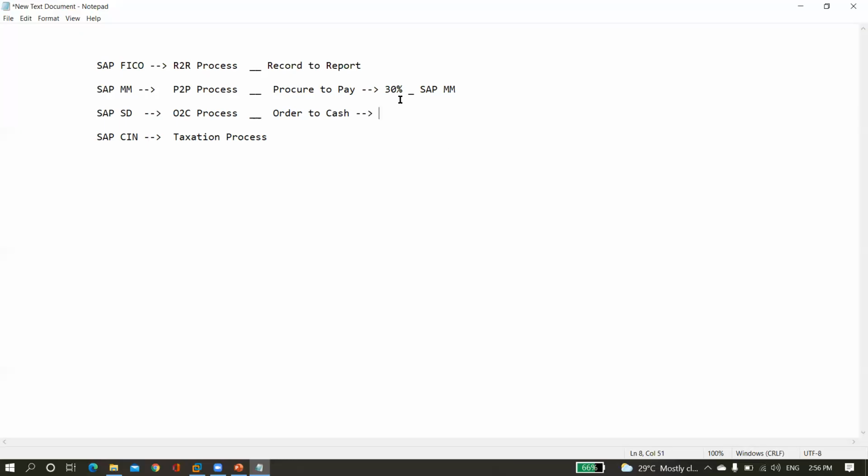30% subject means here we need to understand the configuration data at our MM level, and continuously we need to understand the master data which belongs to SAP MM, and the transactional data which was posted by the SAP MM end user. Then we need to understand the reporting part about the P2P process.